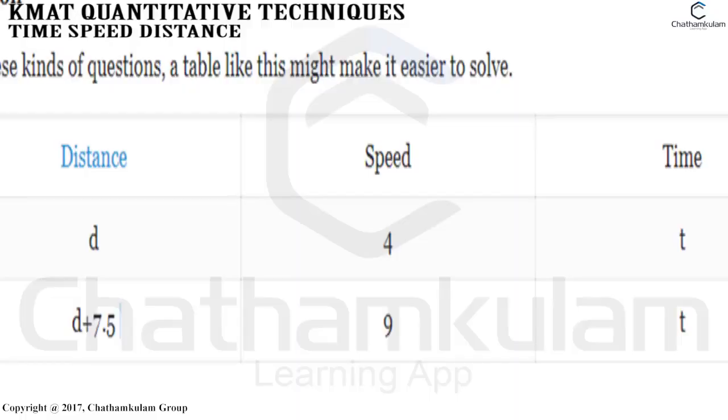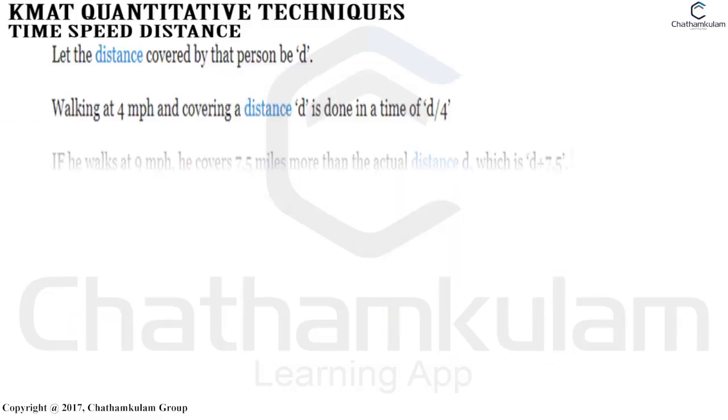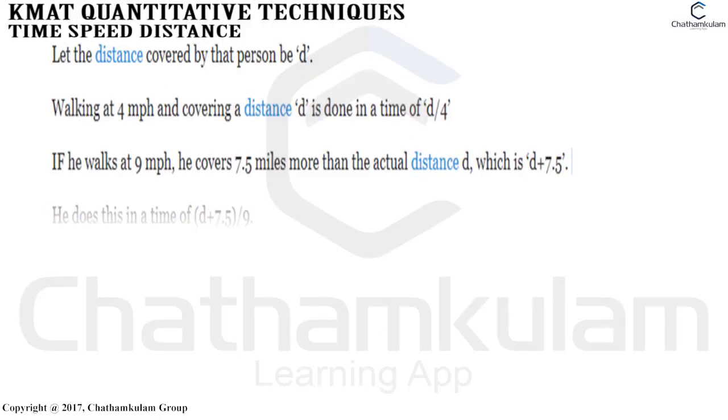So for these kinds of questions, a table like this might make it easier to solve. So here distance as d, speed as 4 and time as 3. So distance is d plus 7.5, speed as 9 and time as 3. Let the distance covered by that person be d. Walking at 4 miles per hour and covering a distance d is done in a time of d by 4.